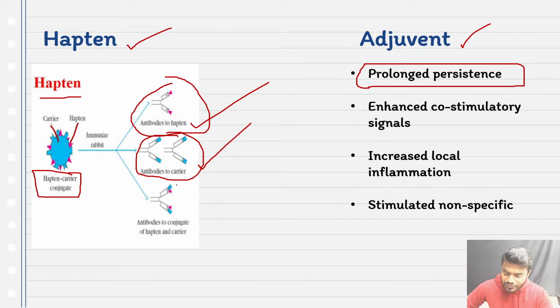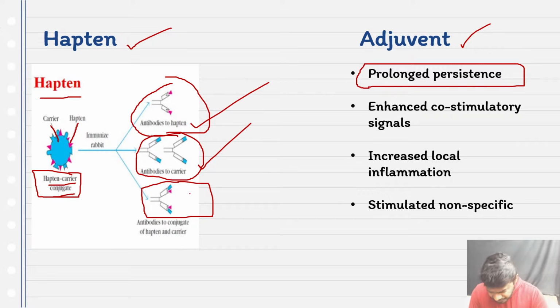But in most of the cases, friends, our body starts producing antibodies against the combination or conjugate of the hapten as well as the carrier. So our body starts recognizing hapten and carrier as the foreign substance. As a result, friends, they can produce powerful antibodies against this particular conjugate.